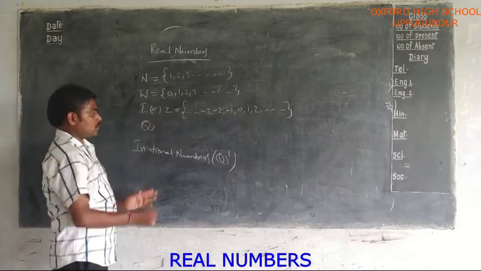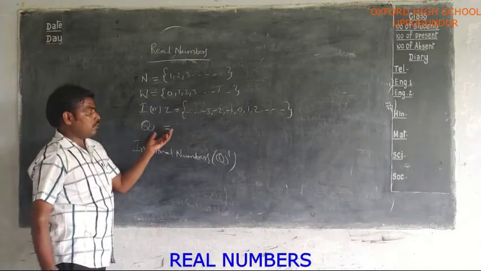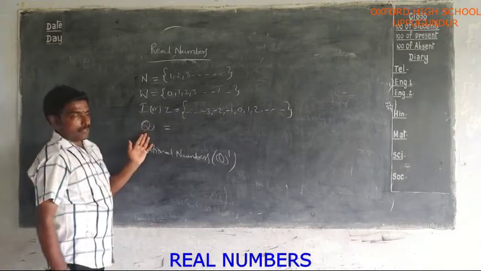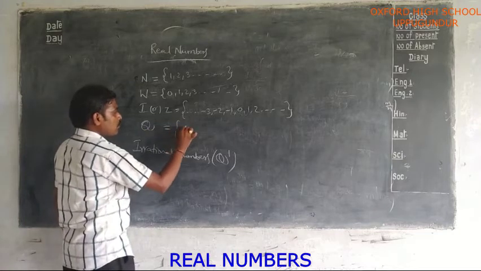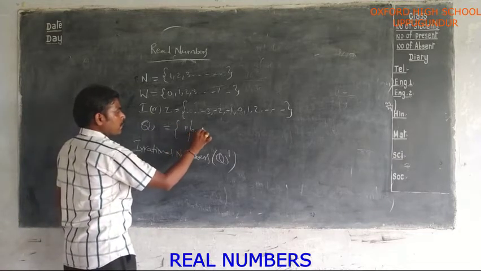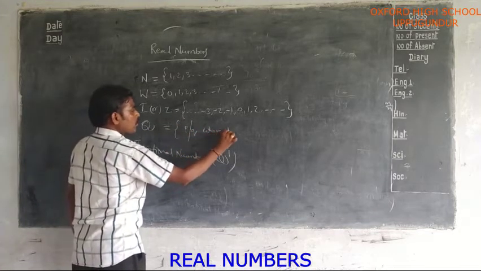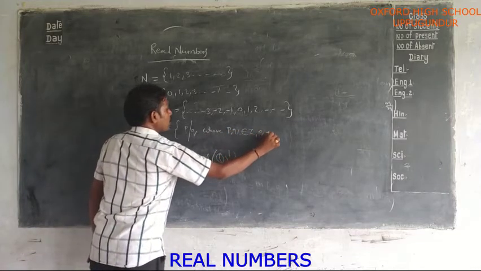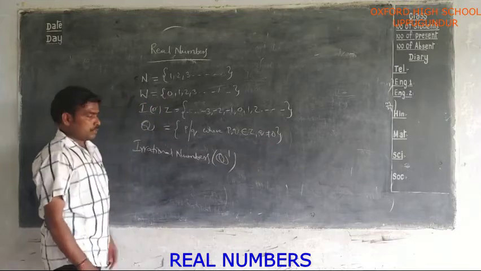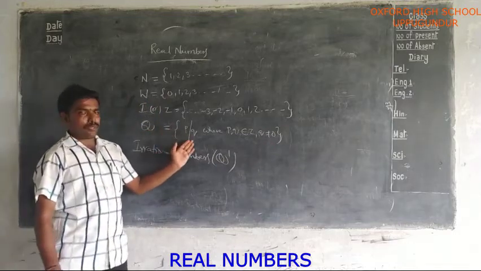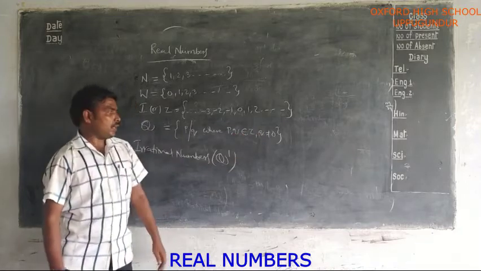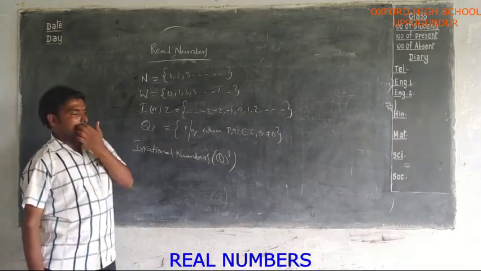Next, rational numbers. We learned about these rational numbers in 8th class. What are rational numbers? Numbers which are in the form of p by q, where p, q belong to Z and q not equal to 0. Numbers which are in the form of p by q, where p, q are integers and q not equal to 0 are called rational numbers.